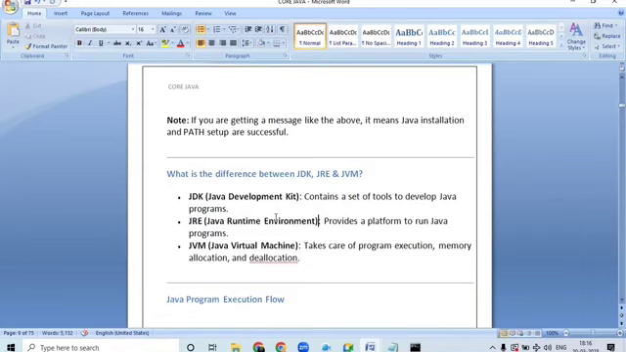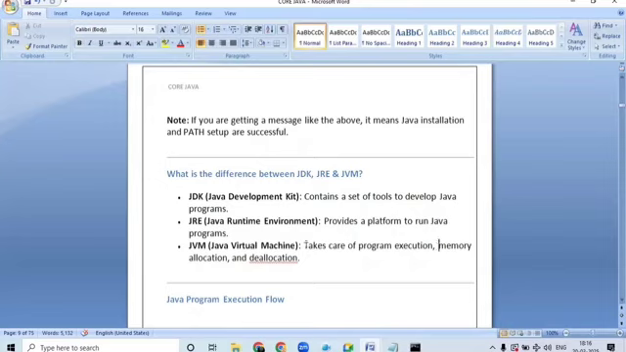Sir, where can I execute the Java program? Inside JRE. Inside JRE, it provides a platform to run the Java applications or programs. Next, what is the next one? The next one here is JVM. So what is JVM? JVM will take care of program execution, memory allocation, and deallocation here.